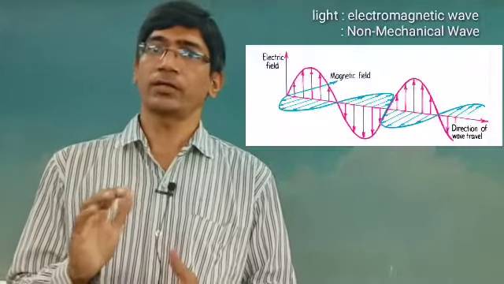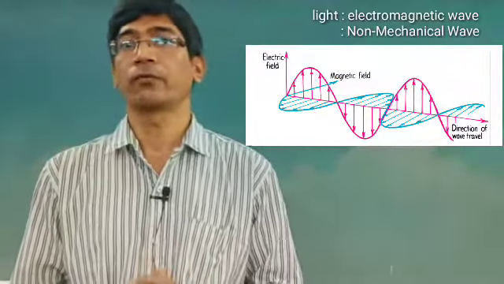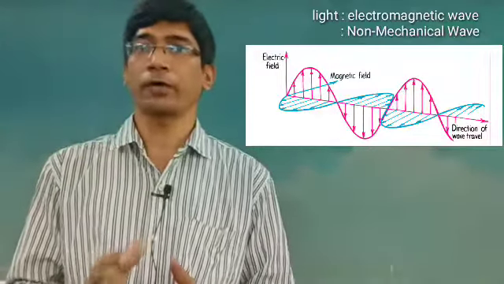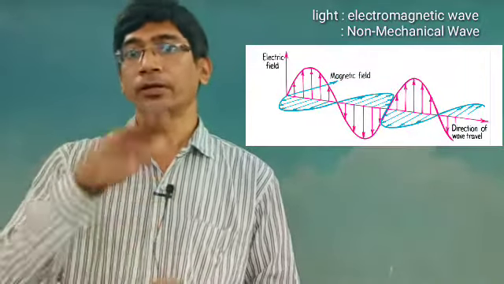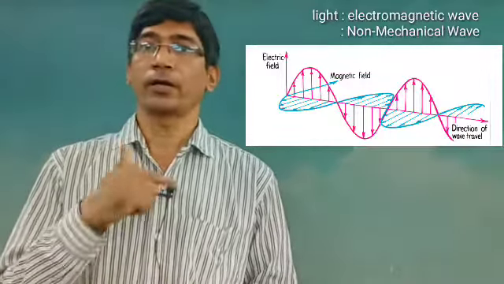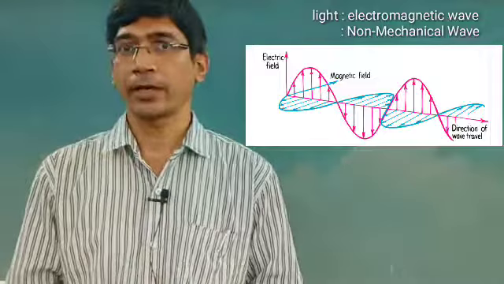Okay, so today we are taking the concept of light. First of all, what is light? Light is one type of wave. It is known as the electromagnetic wave. It is the combination of the electric field and the magnetic field. The electric field vibrates in the plus y direction and the magnetic field vibrates in the z direction, which is perpendicular to the y direction.